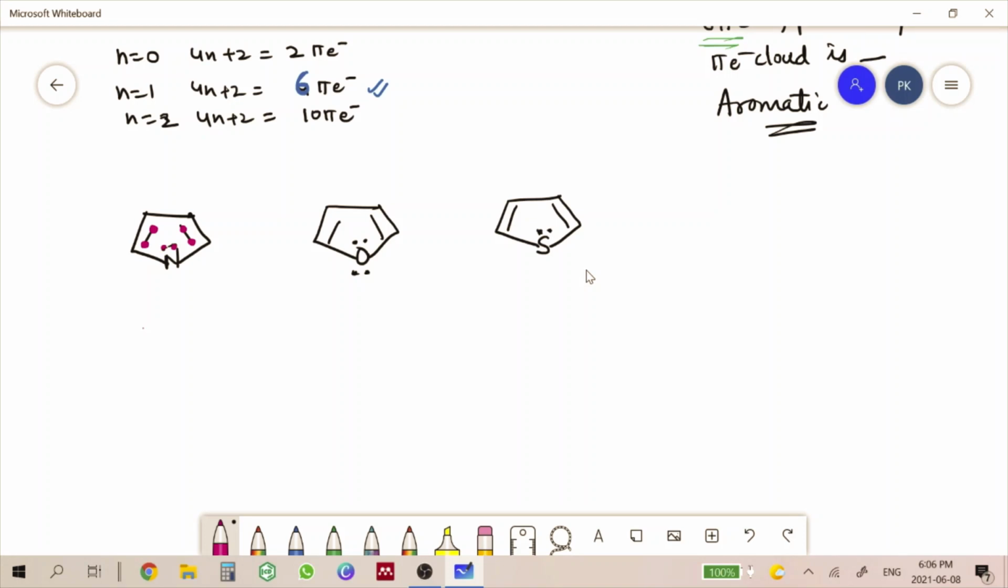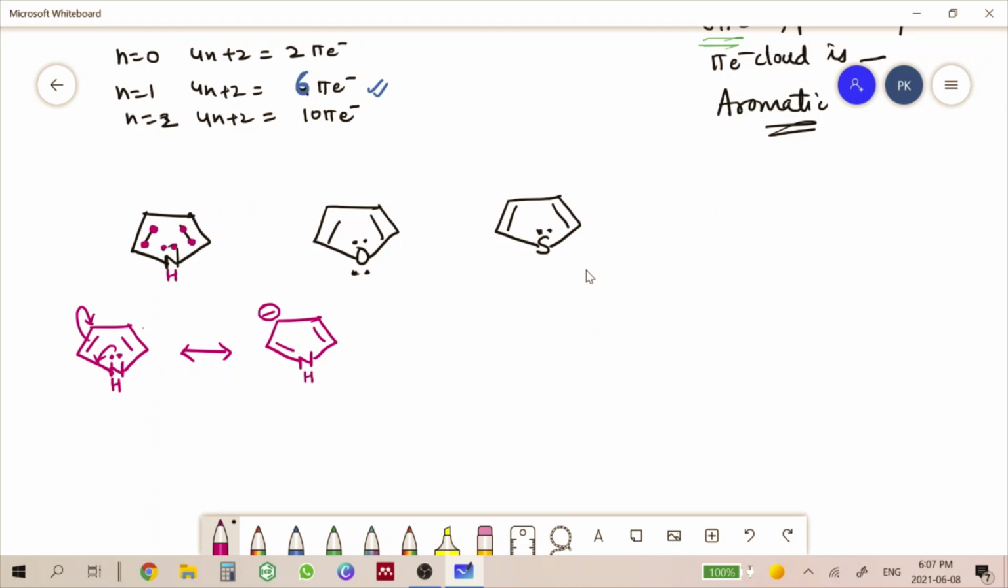Now, in pyrrole, we are counting these two electrons because they are contributing to the ring system. Like we can write some resonating structures like this. These electrons will go over here. This electron will go over here. This is negative charge. Here we have hydrogen, one proton.